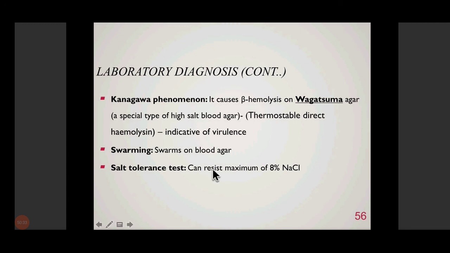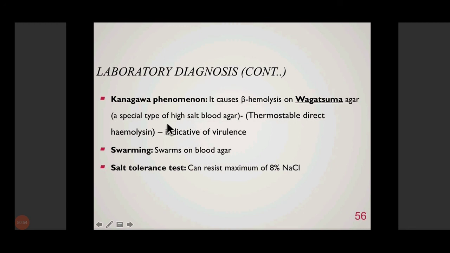Okay, so only parahaemolyticus will be able to show beta hemolysis on it because of presence of this hemolysin, which is thermostable direct hemolysin. So this is the name of the hemolysin, which is able to lyse blood agar, resulting in hemolysis on this type of blood agar, Wakatsuma agar.